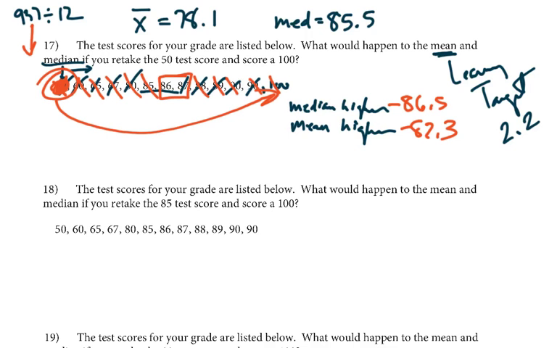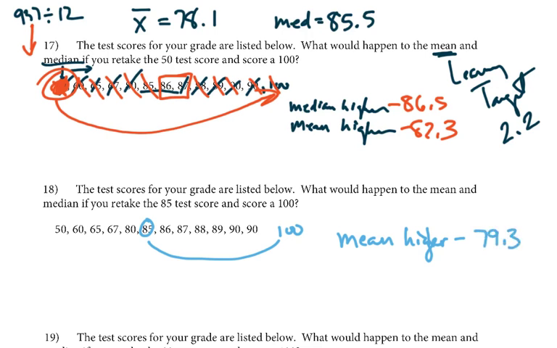Now, same thing, but what if we take this 85 test score, and now that score is a 100? Okay. Again, we're adding more points, so the mean's going to be higher, though probably not higher than it was before, right? So if we did that one at 937, we'd add basically 15 to it, divide by 12, and we end up with 79.3.